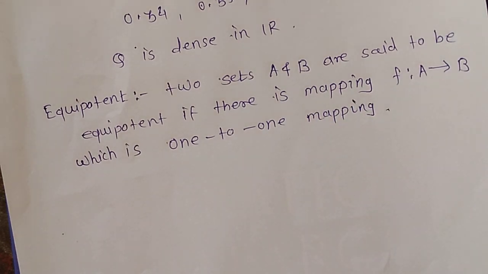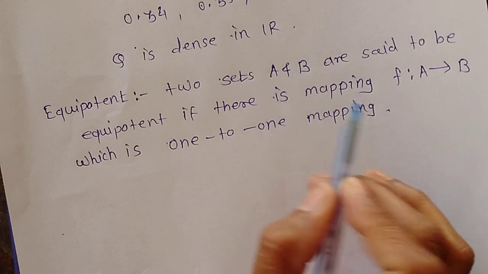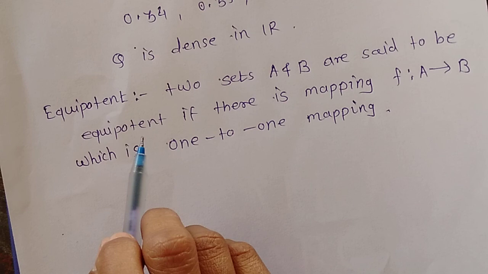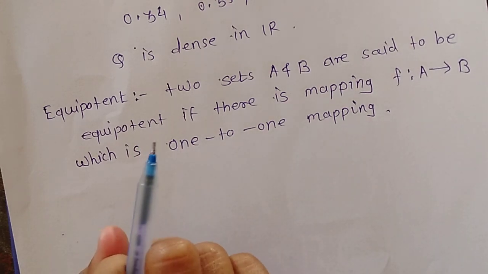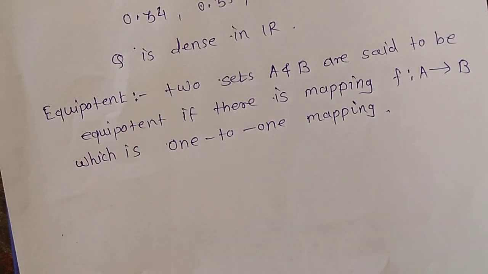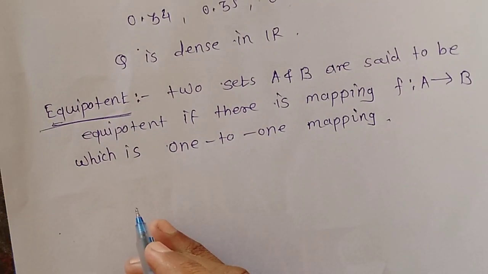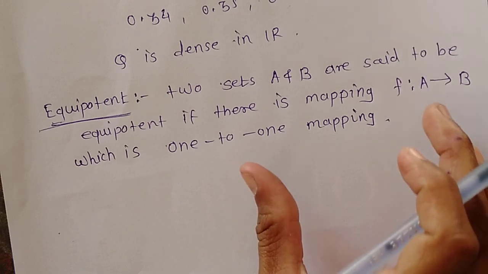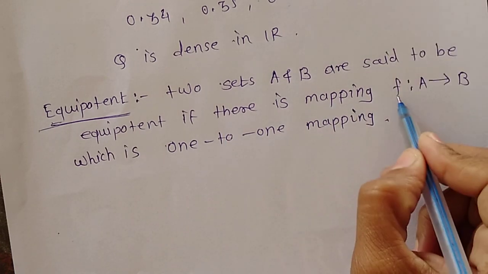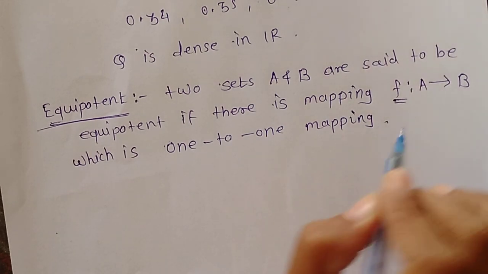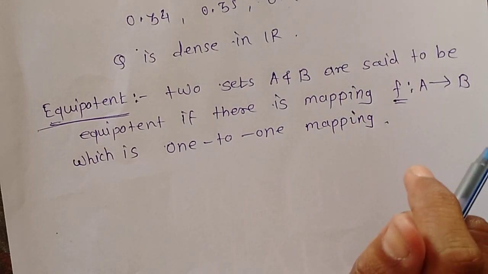Okay, so you already know what is a 1-to-1 mapping. That means we have two sets A and B, and we have to define a map or a function from set A to B, and that function is 1-1 and onto. But here the new word is equipotent. We have to show that this function f is a 1-1 and onto function, then that map f is said to be equipotent.